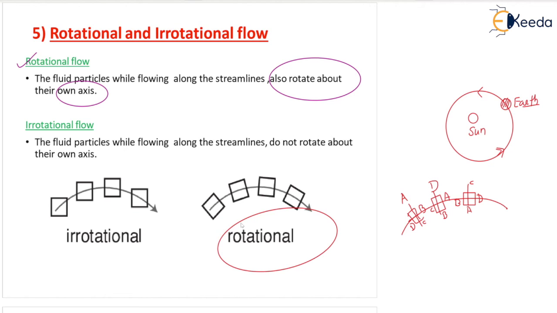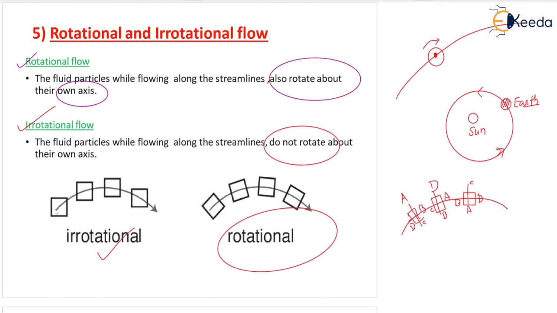The fluid particles, while flowing along the streamlines, any path the fluid is flowing like this, also rotate about their own axis. That is called a good example of rotational flow. If the fluid particle is not rotating, then it is called irrotational flow. If the fluid particles, while flowing along the streamlines, do not rotate about their own axis, that's called irrotational flow.